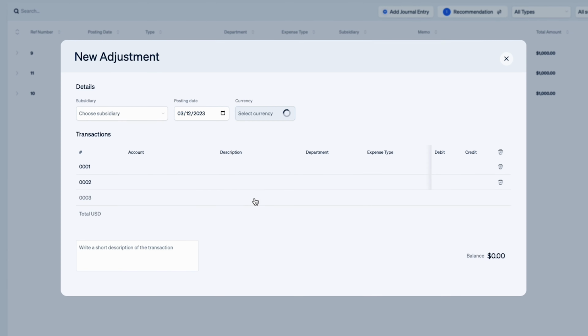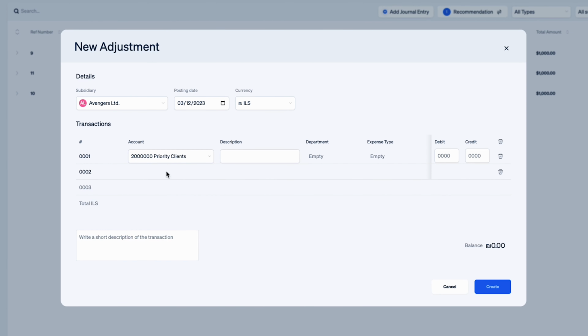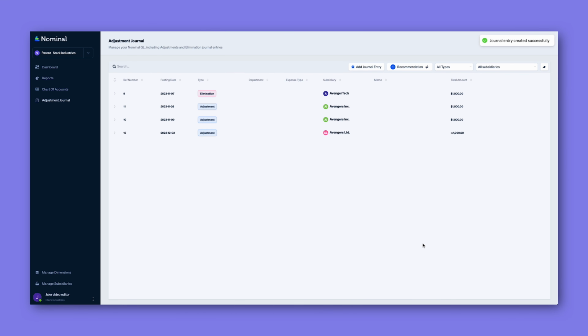As the period closes, providing a clear financial snapshot to stakeholders is essential. Often, specific off-the-books entries are necessary to show a complete and accurate picture. Nominal's adjustment journal is designed to deliver this clarity by seamlessly handling accruals, deferrals, and other financial nuances.